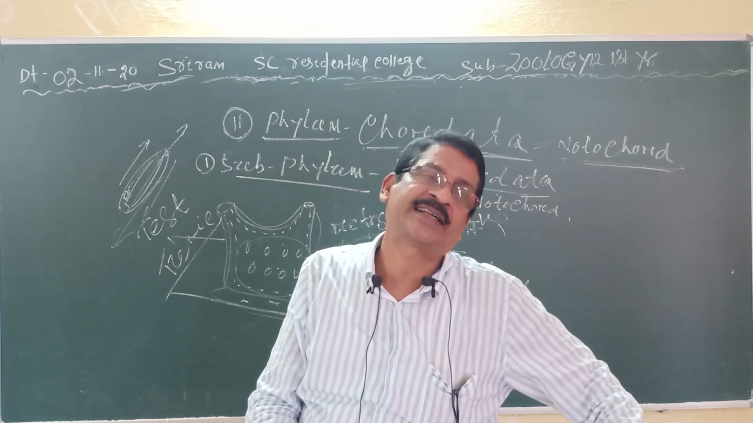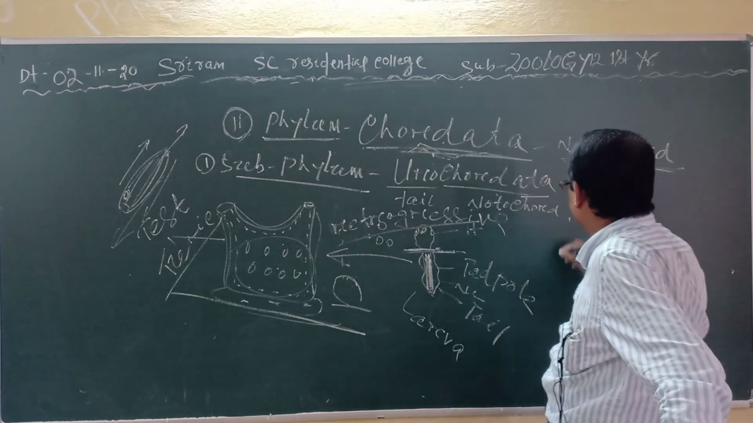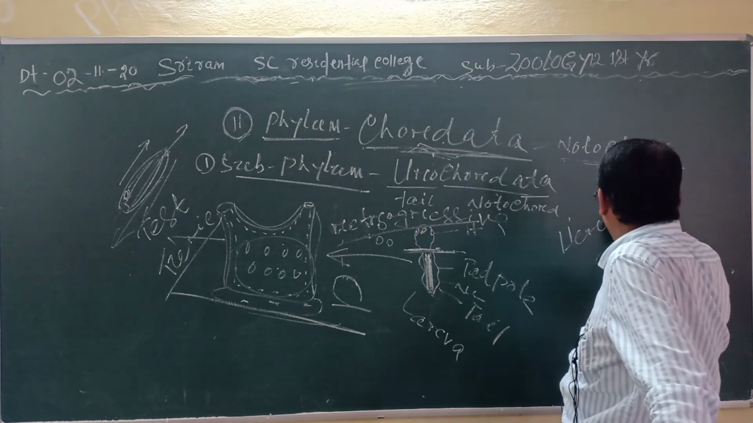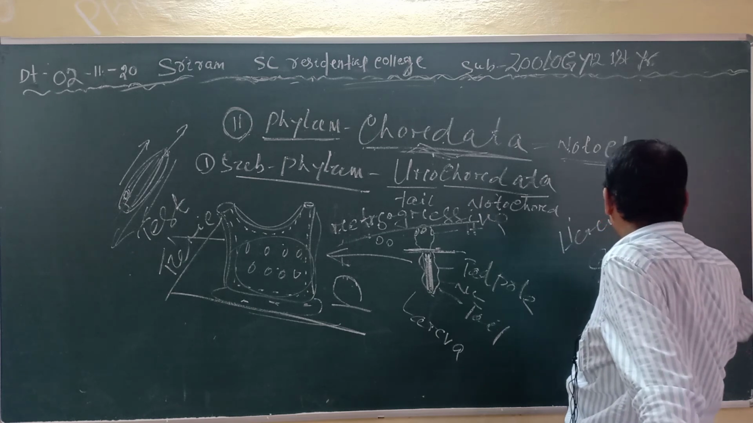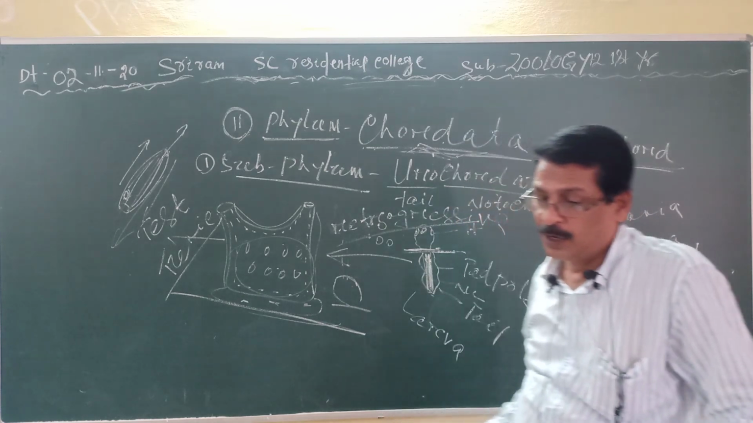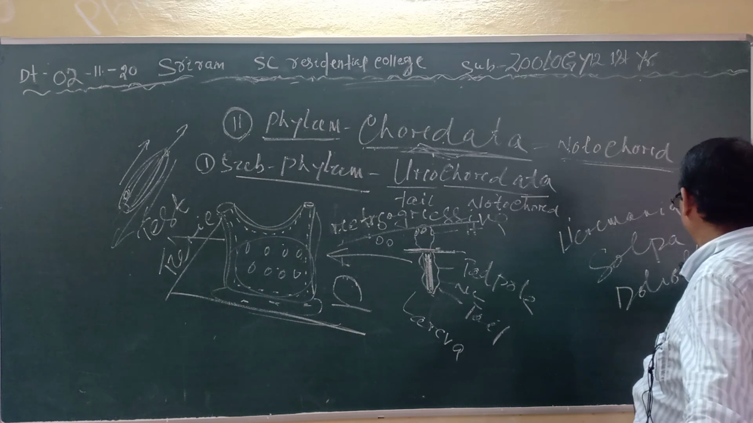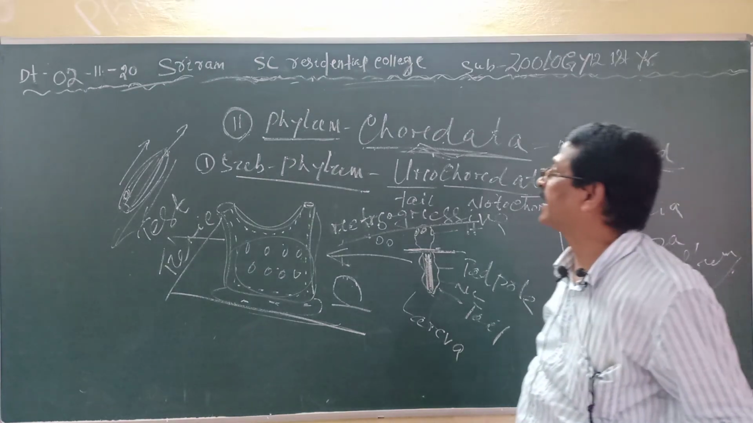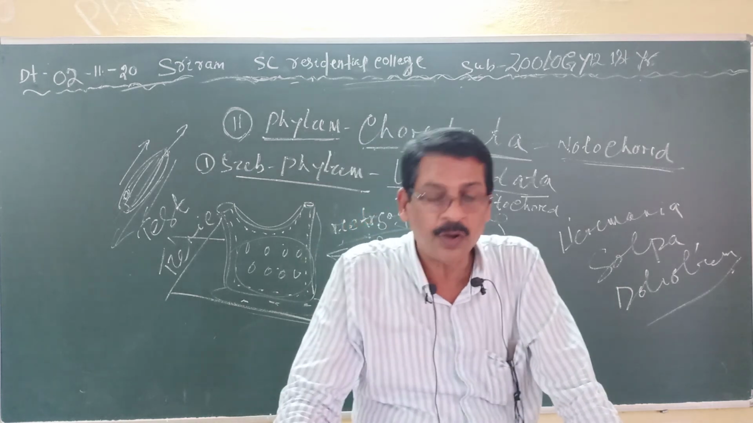Development is indirect. So the examples are Herdmania and Salpa, and Doliolum. These are the examples of the subphylum Urochordata.